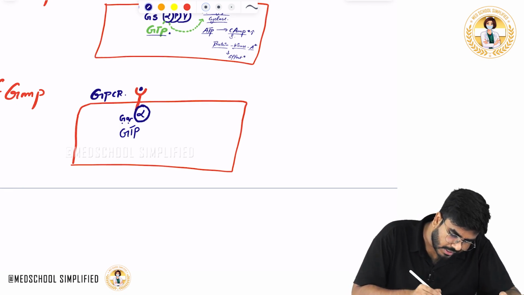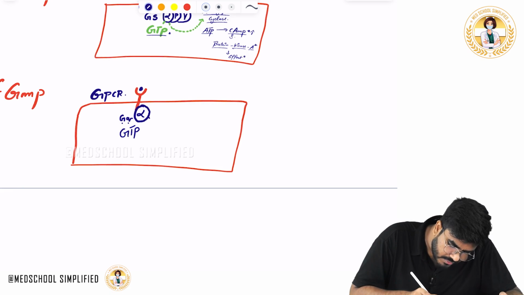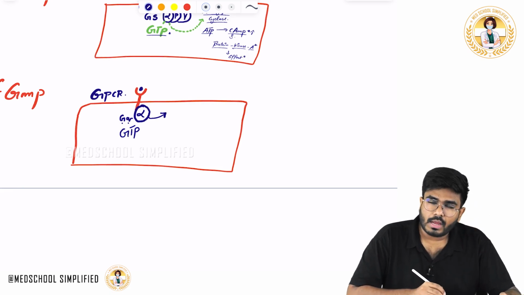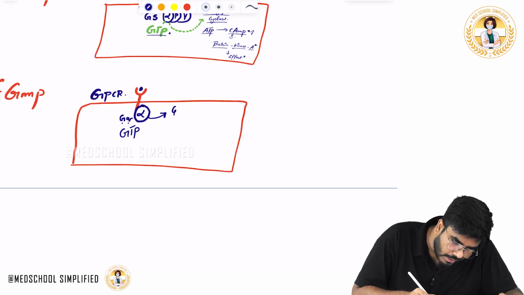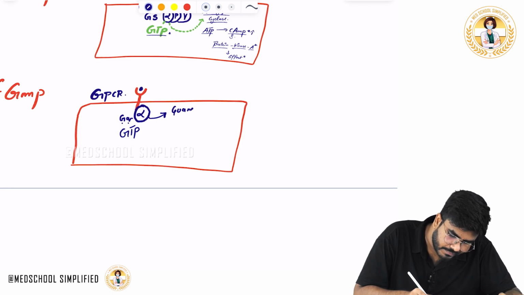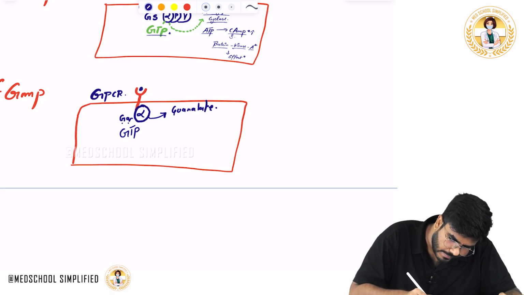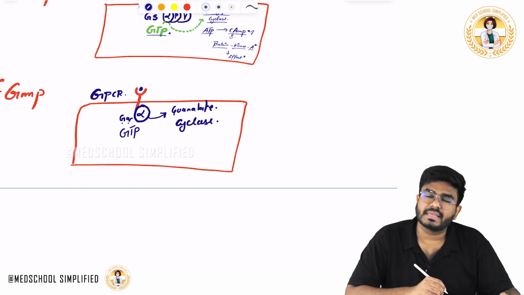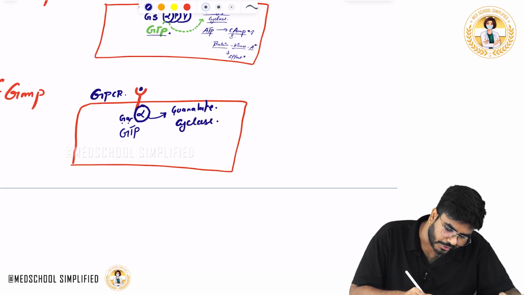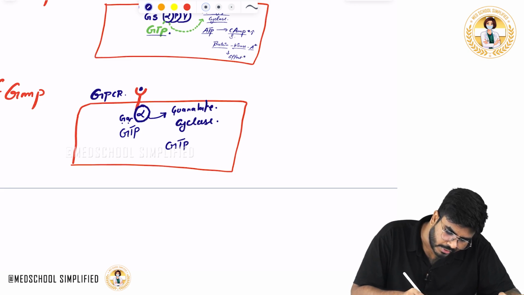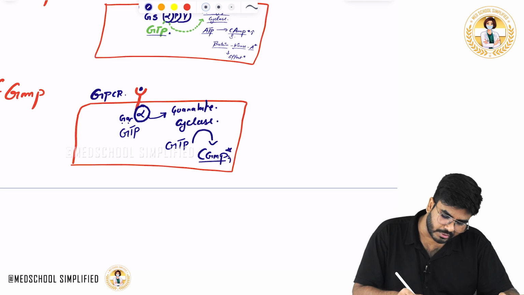Now what happens when some hormone comes and binds here? This alpha subunit is going to move away and activate something called guanylyl cyclase, not adenylyl cyclase, now guanylyl cyclase, or guanylate cyclase. Guanylate cyclase is going to be activated. What is it going to do? It is going to take the GTP and convert it into cGMP, cyclic GMP.